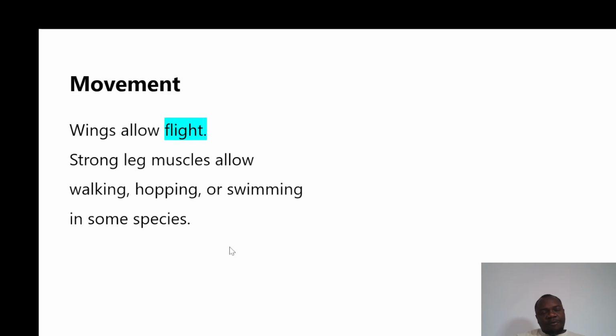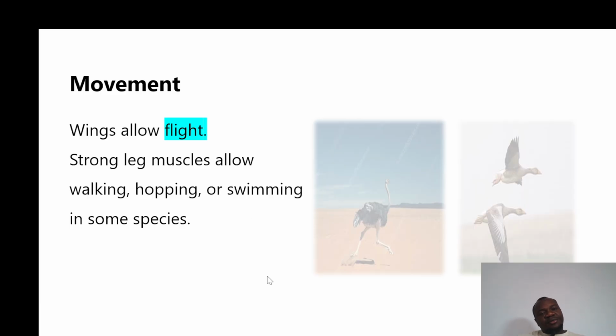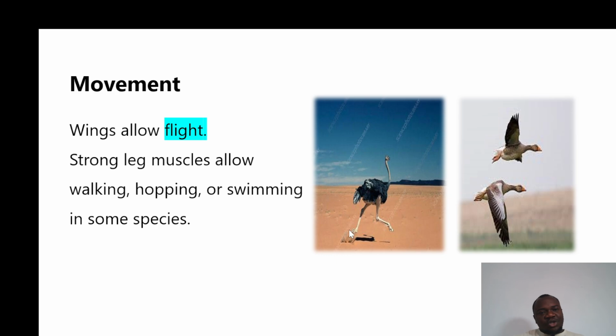So for movement, they have wings for flight, and they have strong leg muscles which allow them to walk. For example, the ostrich, or birds that hop, or swimming. Some species of bird tend to swim. You can see the ostrich walks and moves very fast. They have very strong legs, and you can see some of them fly very well.